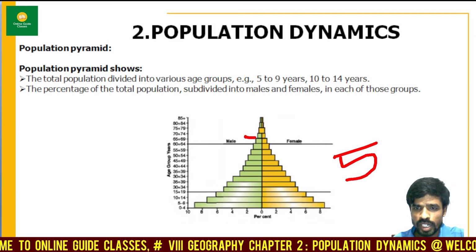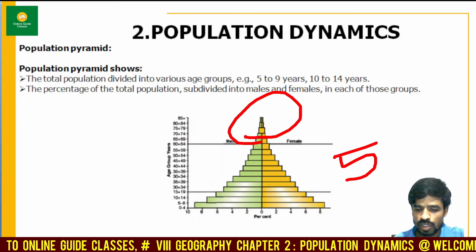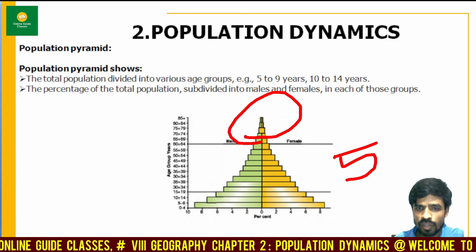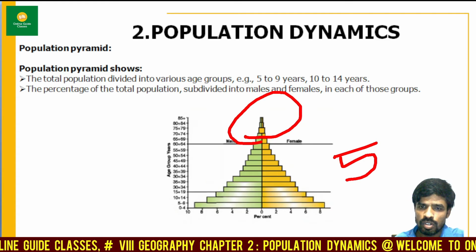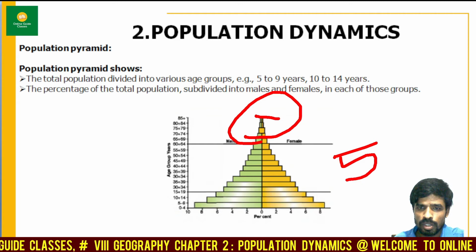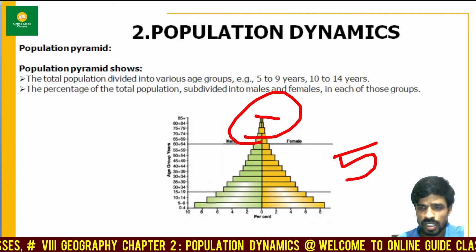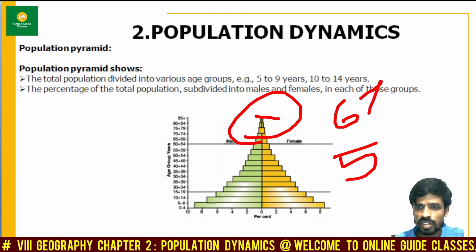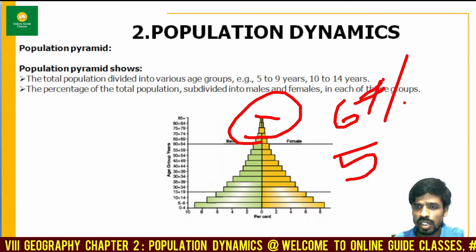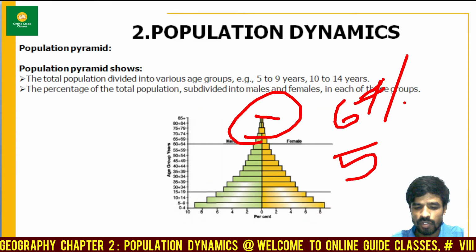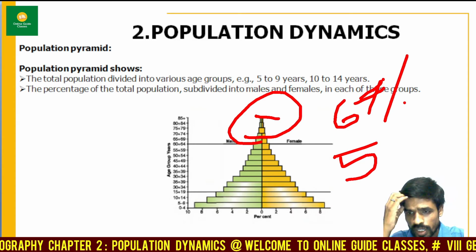Now let's move on to the next one, that is the age group. How can we calculate this age group? The age group is 65 years and above. What was the average lifespan of an individual? Globally it is almost 85 years they are counting. What is the average lifespan of an Indian? It is almost 67 years, my dear friends. That is the average lifespan of an individual in India.